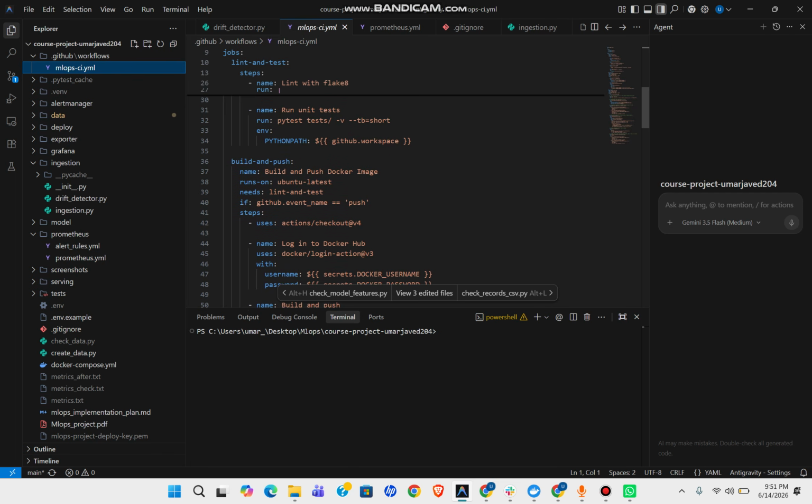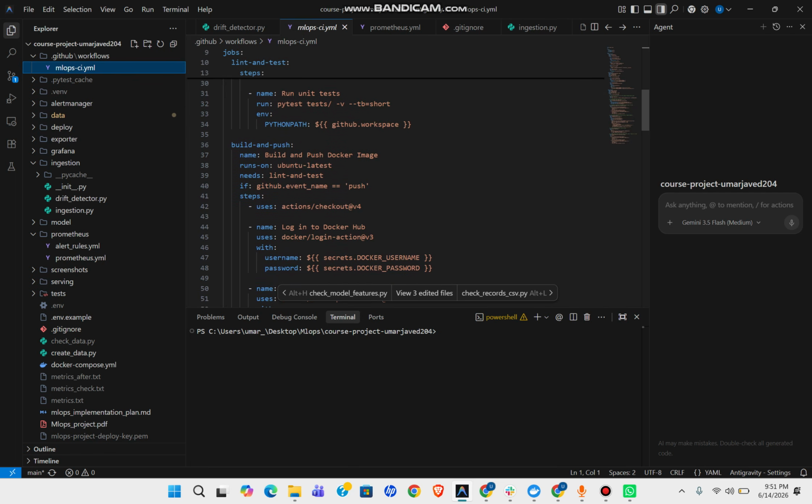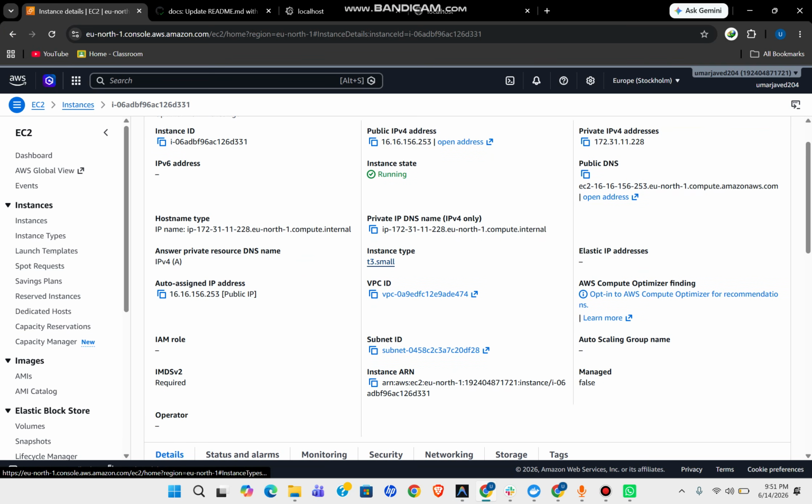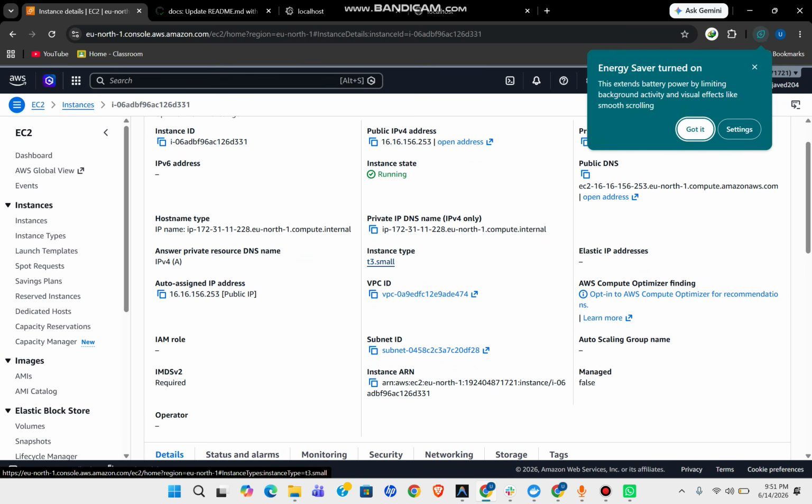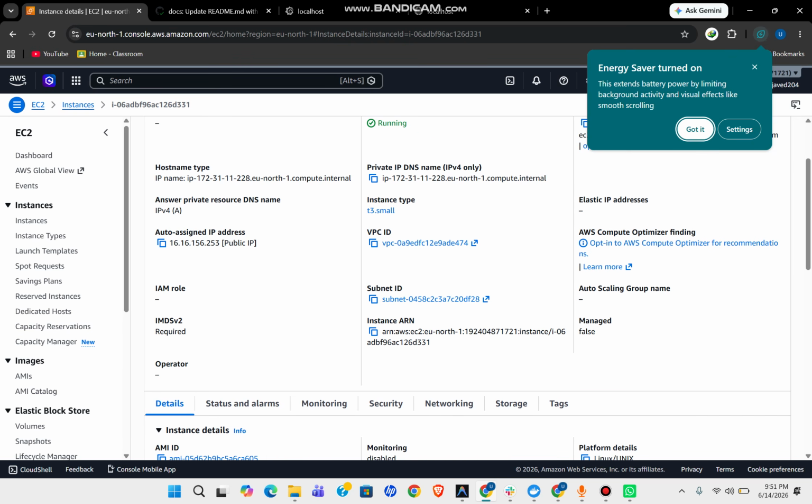Next, the deployment job connects to our AWS EC2 instance. To maintain strict security, the runner dynamically queries its own IP, whitelists it in the AWS security group for SSH and port 8000, deploys the new container, verifies the health, then immediately revokes its IP access. This ensures that port 22 and 8000 are never left exposed to the open internet.